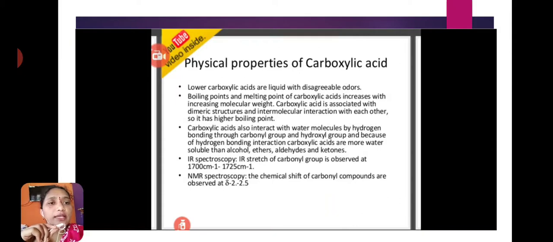In IR spectroscopy, the IR stretch of the carbonyl group is observed at 1700 cm inverse to 1725 cm inverse. In NMR spectroscopy, the chemical shift of the carboxylic acid group is observed at delta 2 to 2.5 delta values.